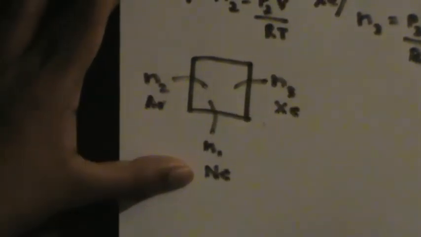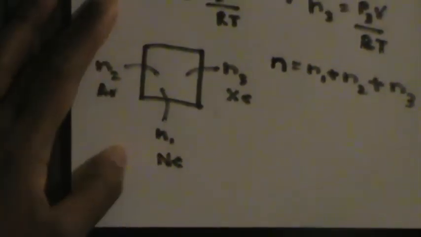Now consider a sample in which all these gases are mixed together. Take a simple sample like this. In this sample, N1 moles of neon are mixed together with N2 moles of argon and N3 moles of xenon, so that the total number of moles in this sample is N1 plus N2 plus N3, right?